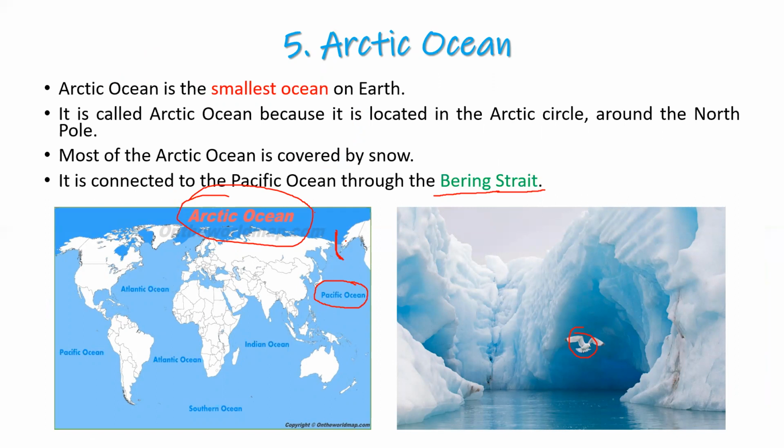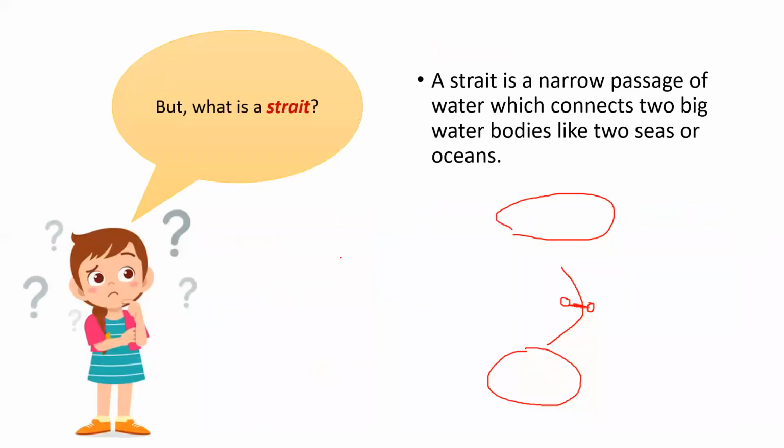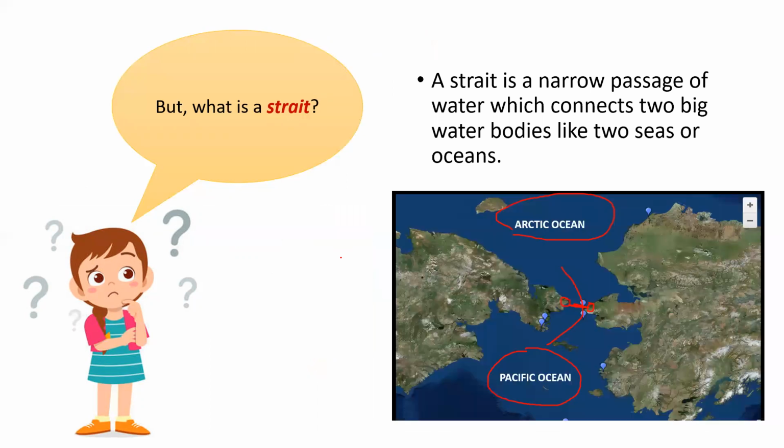And definitely this narrow passage of water is connecting both the oceans. Okay, so that is what a strait is. A strait is a narrow passage of water which connects two big water bodies like two seas or two oceans. All right.